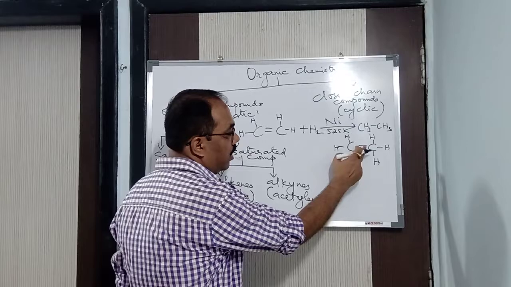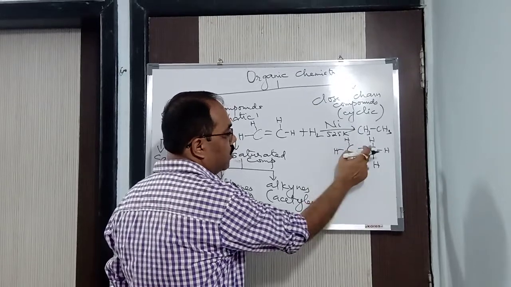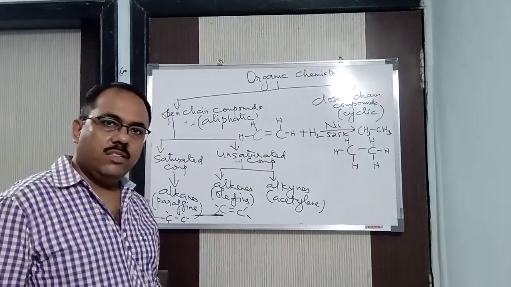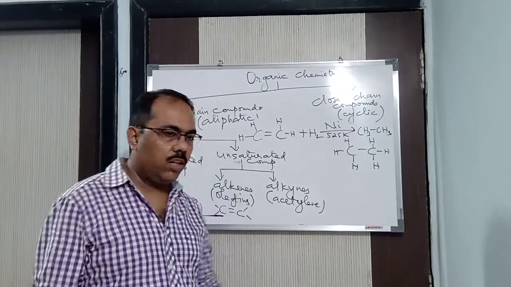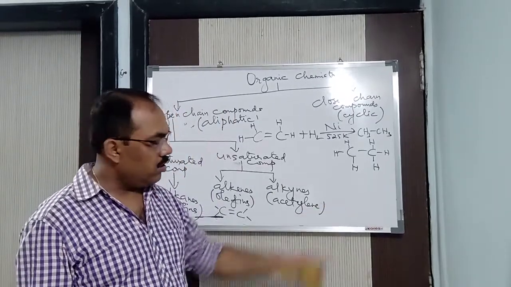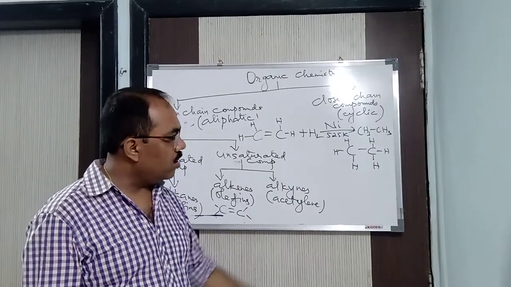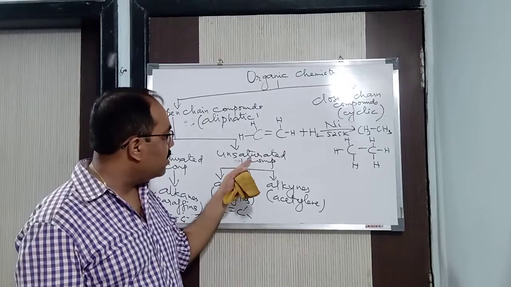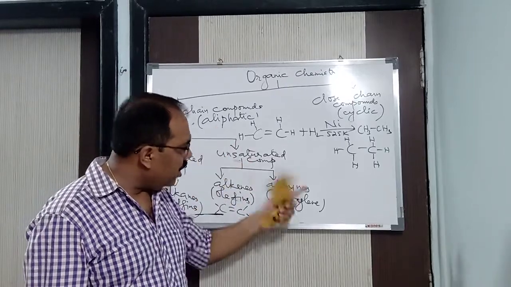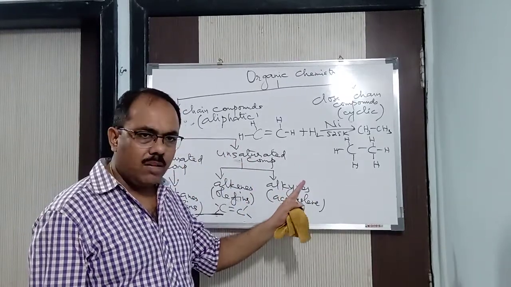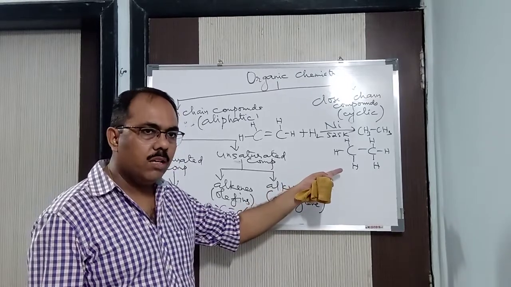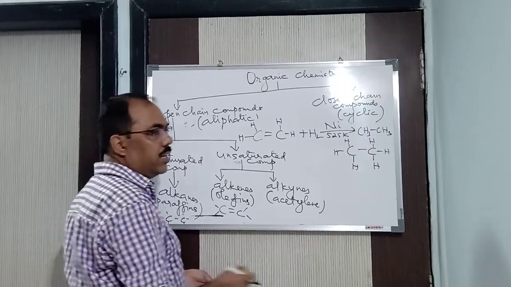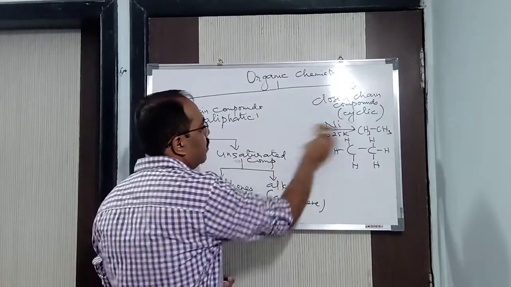We are counting. See here. Carbon has 4. Here 1, 2, 3, 4 bonds. Here also this carbon has 1, 2, 3, 4 bonds. Because this is science, it's not a story that you have to believe in. You need to understand. So here you can see it undergoes addition reactions. Understood? Now, why is it called unsaturated? Because it can still combine further. The double bond we can still break further and make it into a single bond. This is just one example. I said you will be studying a chapter, and at that time you will know much more in detail.